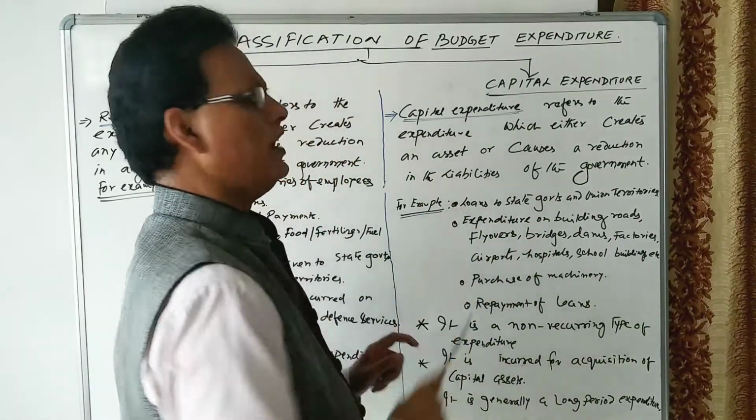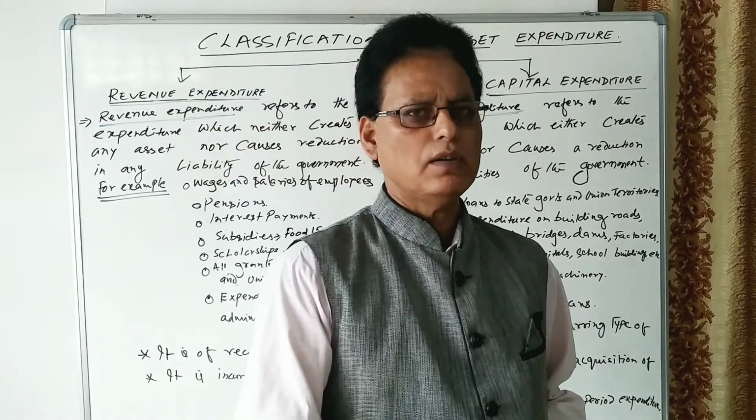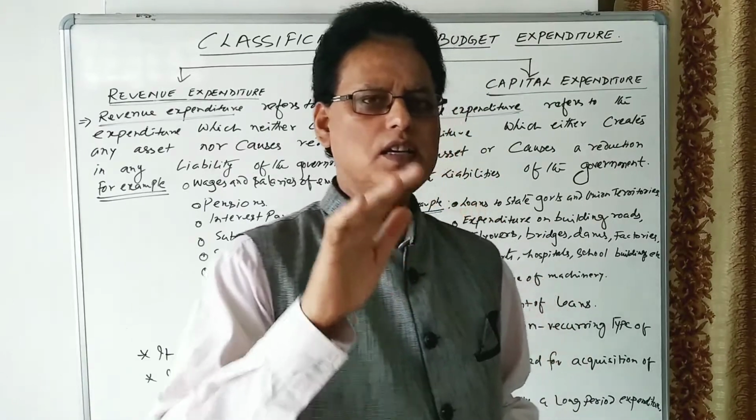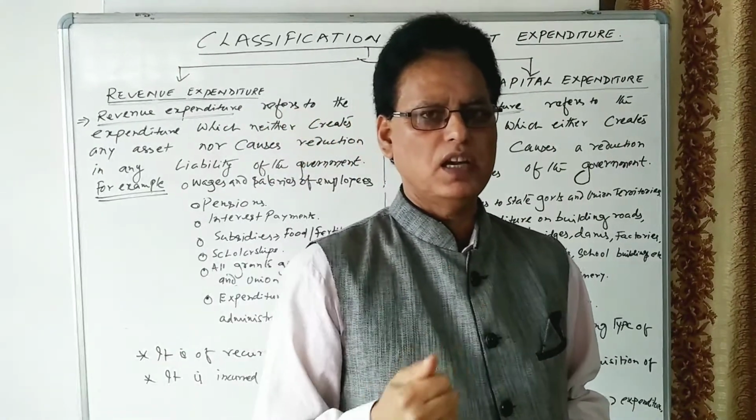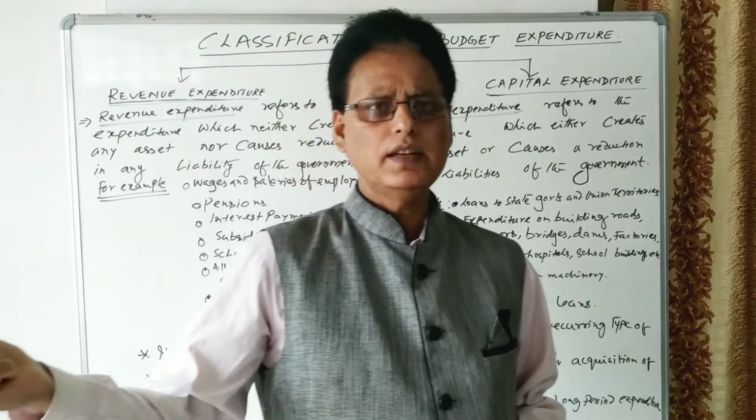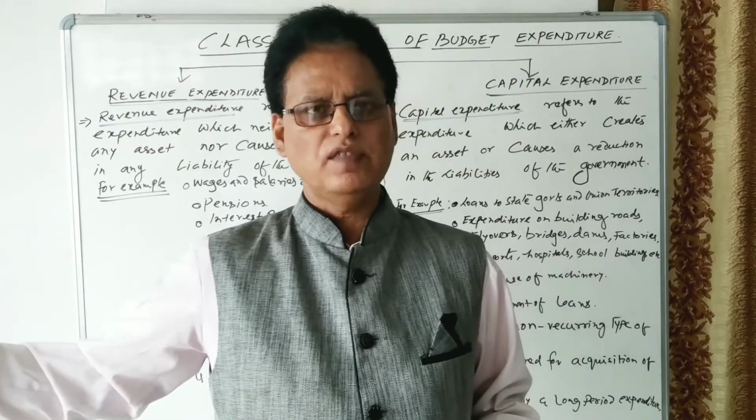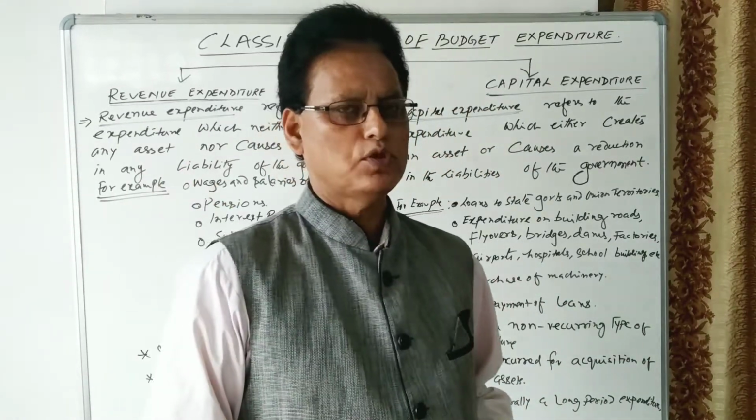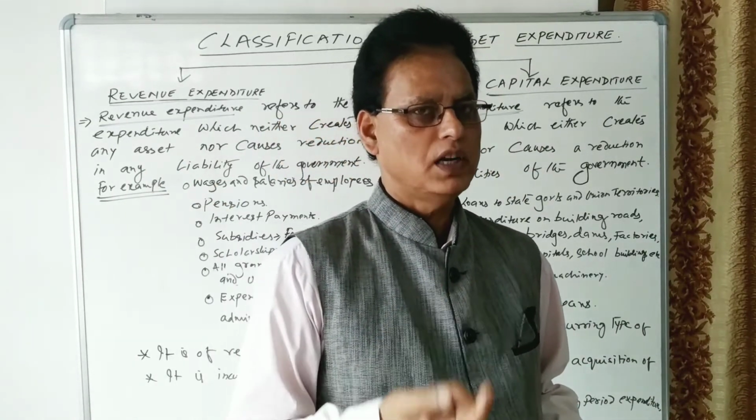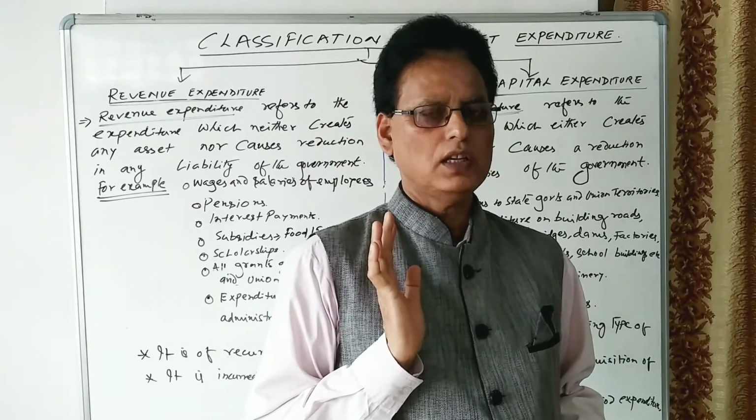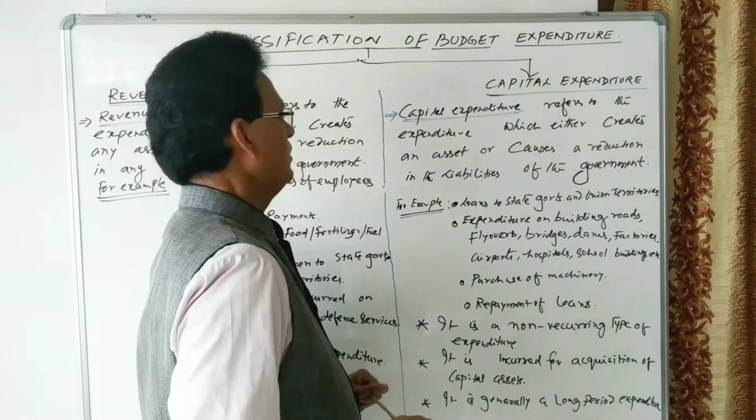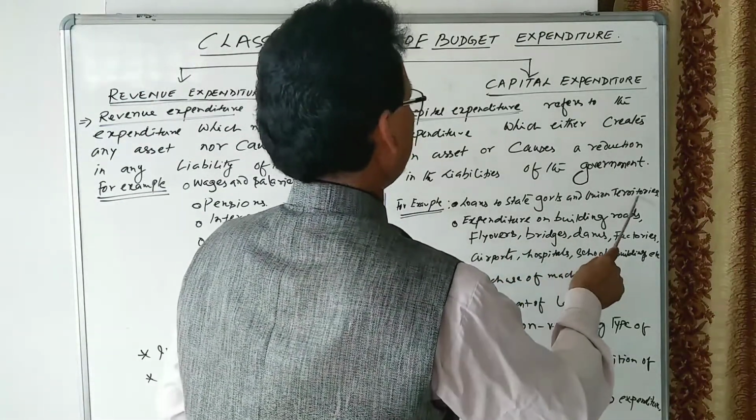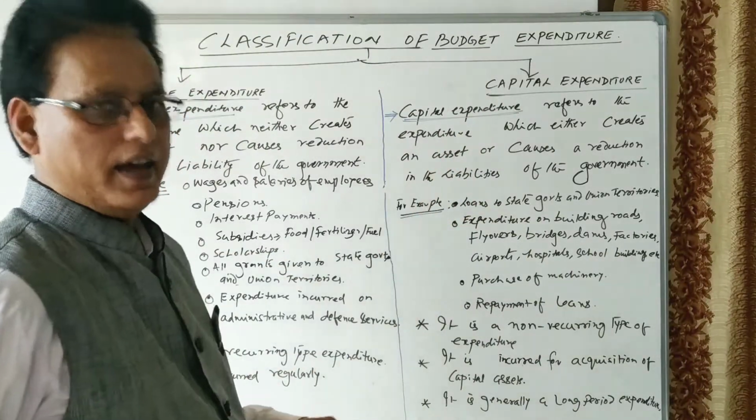Or it causes a reduction in the liabilities of the government. If the repayment of loans is being made by the government, the loan is a liability. Let us see, the government has borrowed money from the RBI, from the stock exchange market, from foreign financial institutions, or from foreign central banks. So suddenly the government has to repay the amount of money. So it is the liability of the government. And if the government makes the payment, that will reduce the liability of the government. Let us see, loans to the state governments and union territories are capital expenditure.